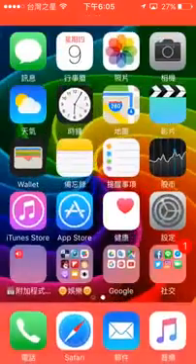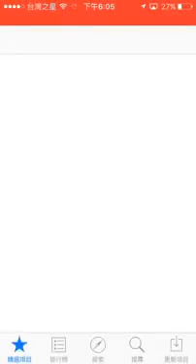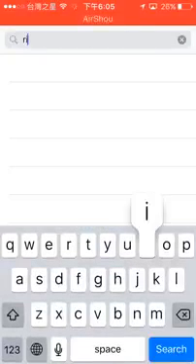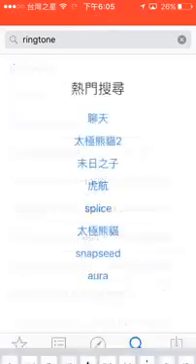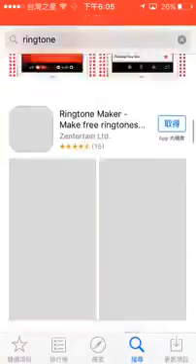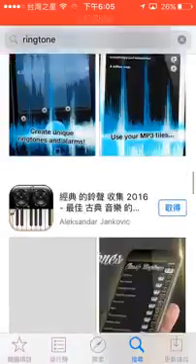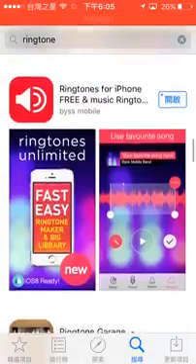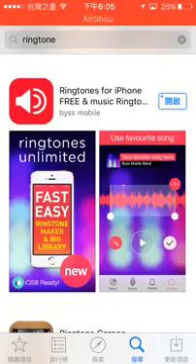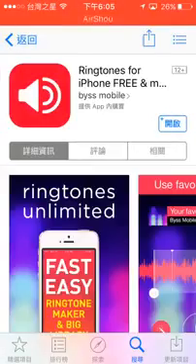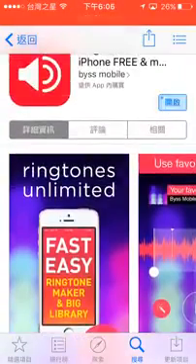First, in the App Store, search for ringtone, then scroll down. Scroll very far down until you see this one by BYSS Mobile: Ringtones for iPhone, free and music. Then download that and open it.